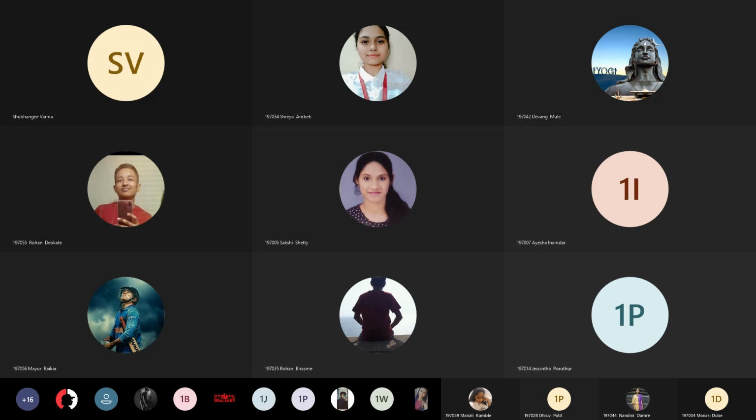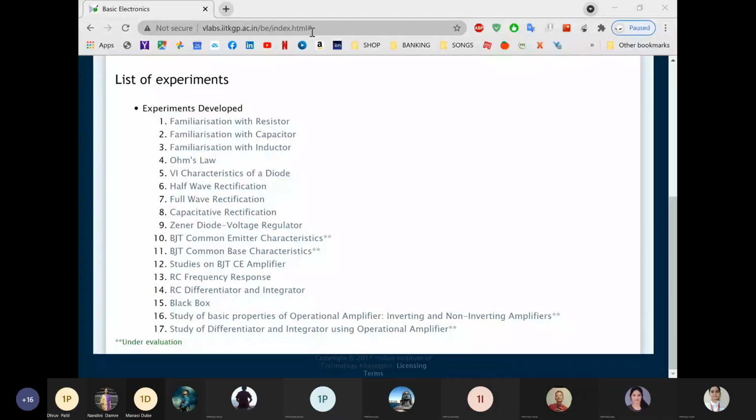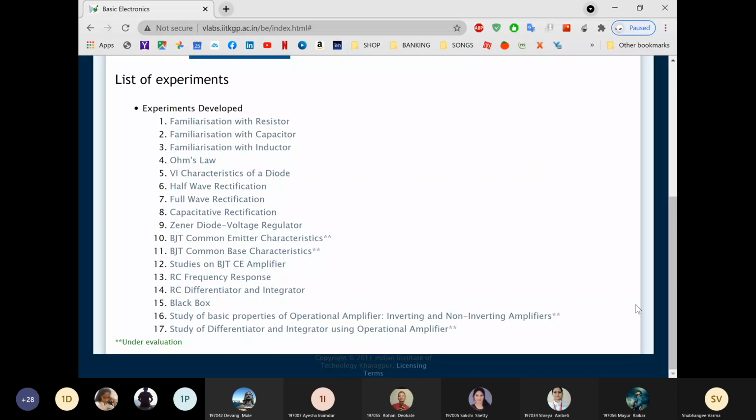We are going to perform integrator and differentiator by using IIT Kharagpur virtual lab. So we have completed inverting and non-inverting amplifier. Is this screen visible to all? Yes, ma'am. So we have completed this, and now we are going to perform differentiator and integrator, that is 17 number experiment. Click on that.